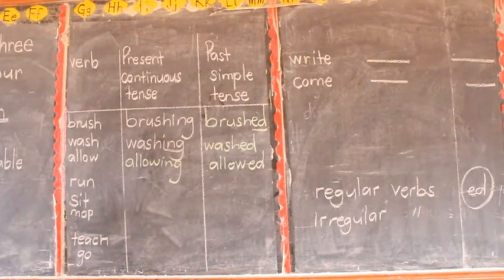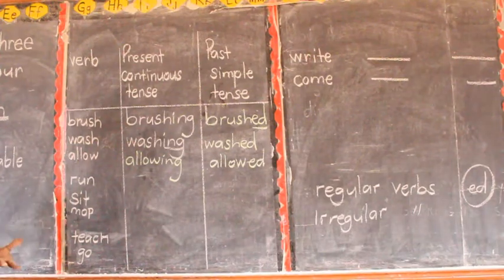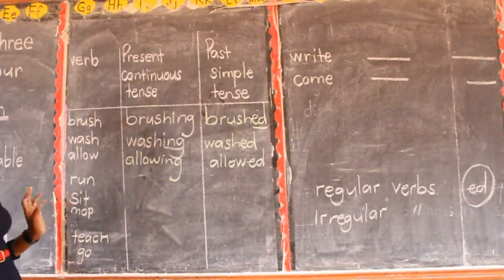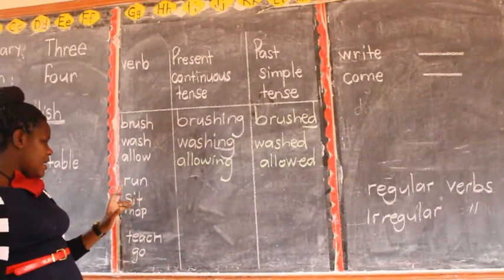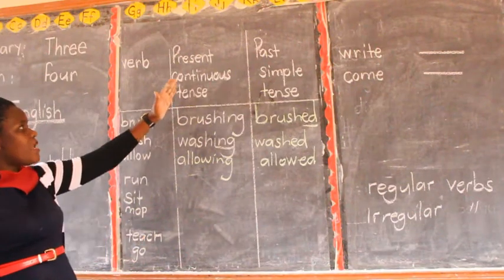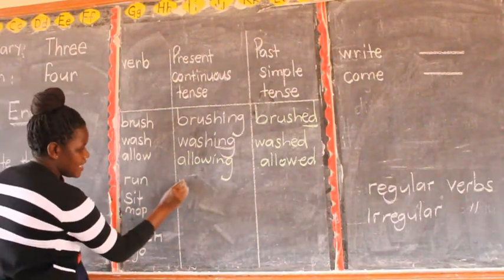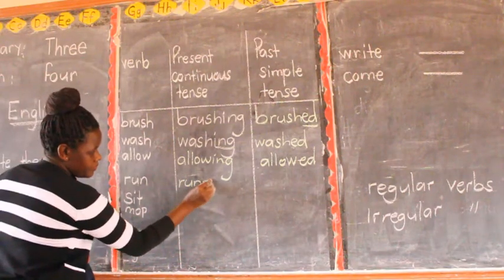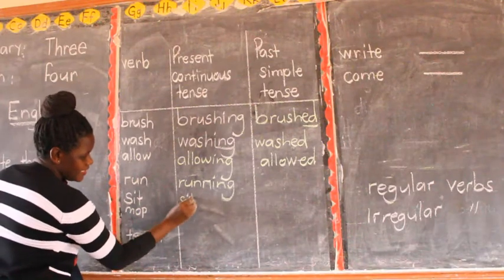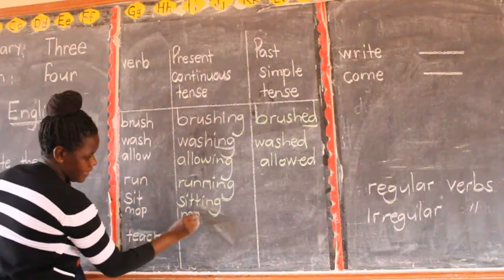We move on. We have this category. I've just picked some to give you a sample. We have this one here: run, sit, and mop. Let us form the present continuous tense of these verbs. Here, you will say running. You're going to see how I have changed them. Sitting. Then lastly, we have mopping.